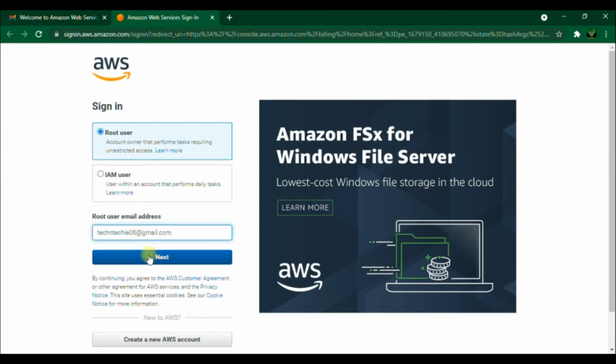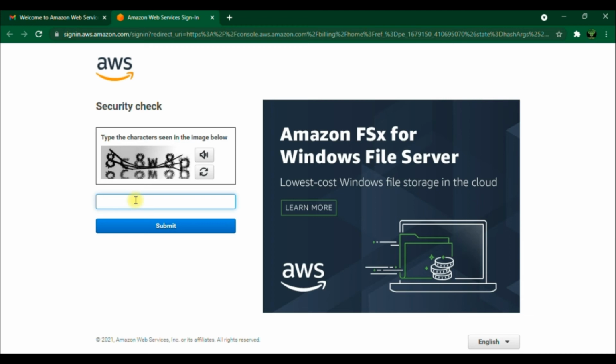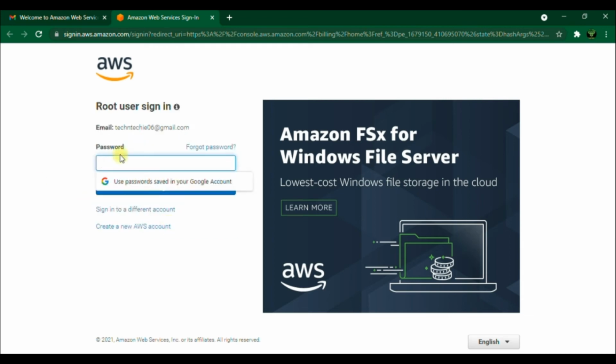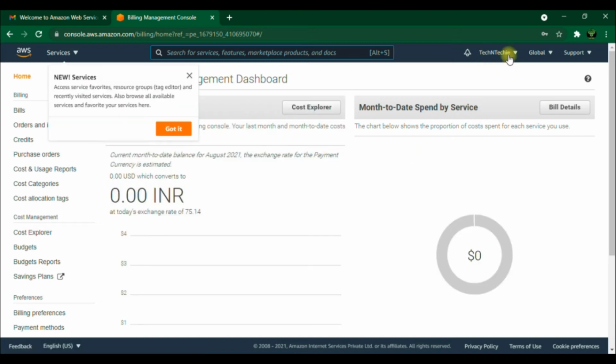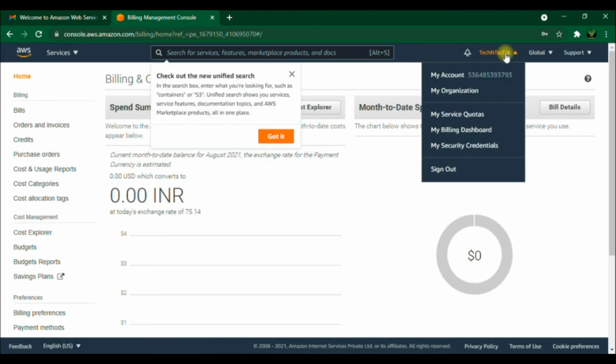We will go for next. To pass the security check, we must enter the given characters to verify the account. Then we'll enter the password for the root user email account and go for next. There we are, guys. We are in the billing dashboard. You can see here the AWS account name and the account number.